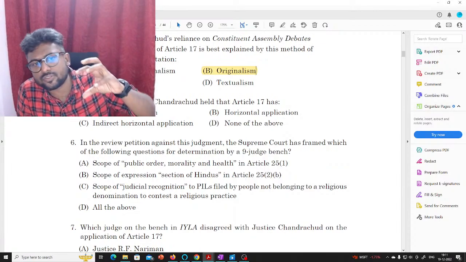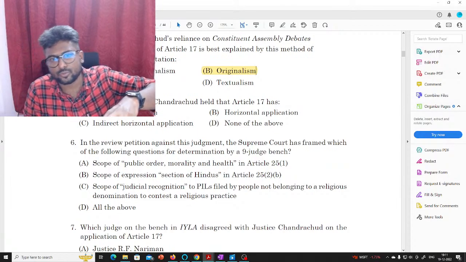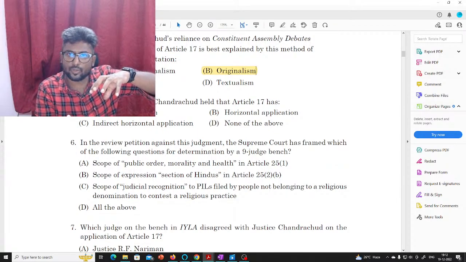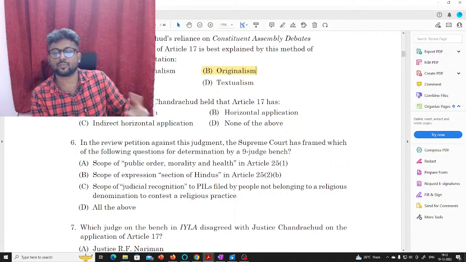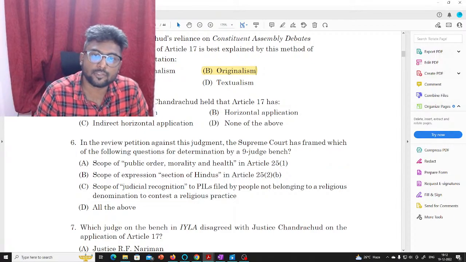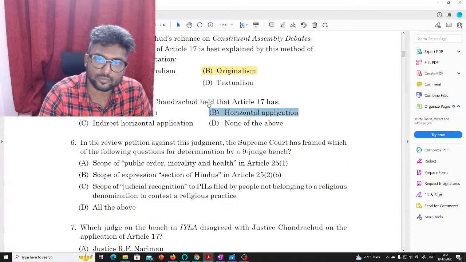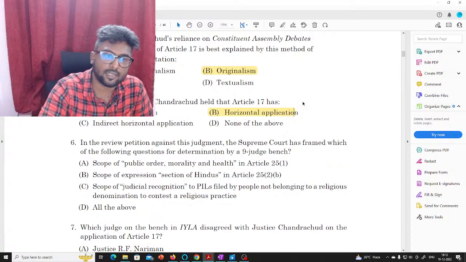Here Justice Chandrachud is invoking Article 17 for a section of women. So here the answer would be the horizontal application.